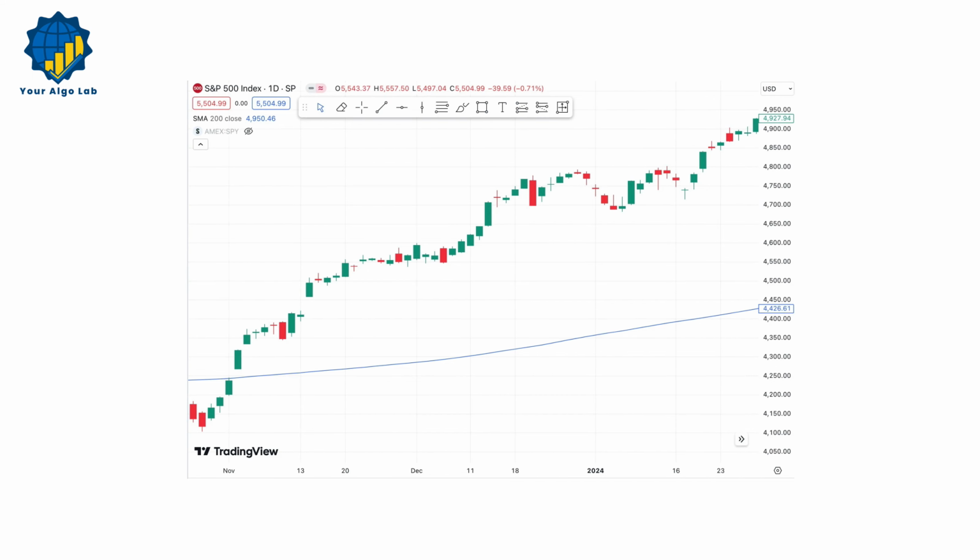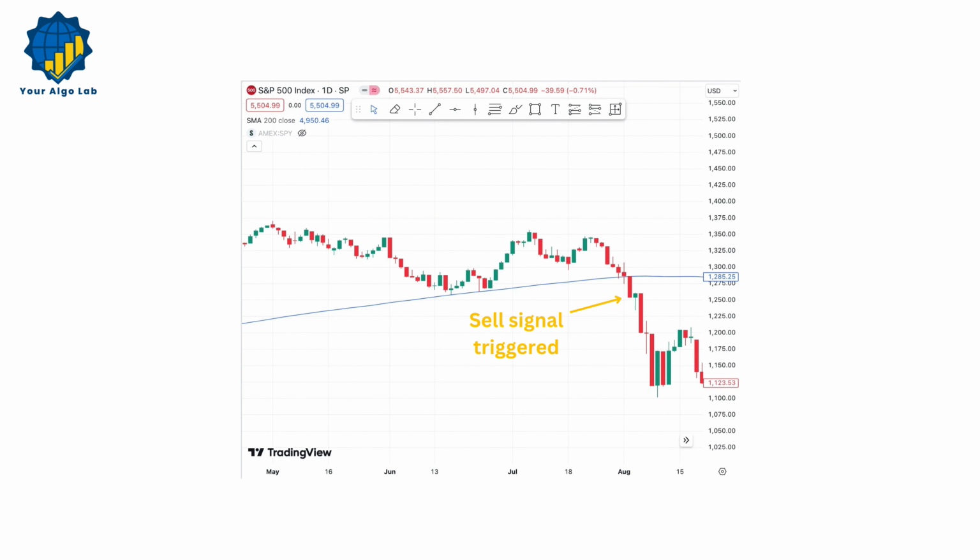Now, let's set up our test strategy, a long-only strategy based on the 200-day moving average. Here are the rules. We will buy the stock index if it crosses and closes above the 200-day moving average. The buying price will be the next open price following the close above the 200-day moving average. We'll close the position if the index crosses below the 200-day moving average. A commission of 0.2% is included in the calculation to account for the cost of trading.